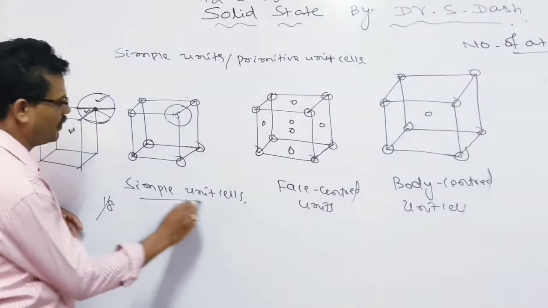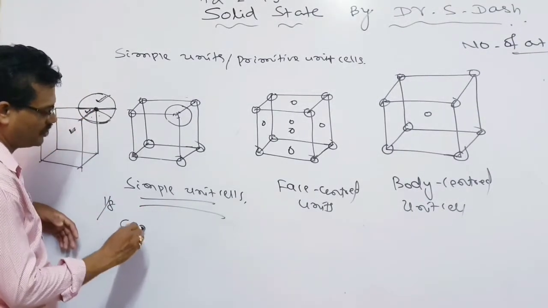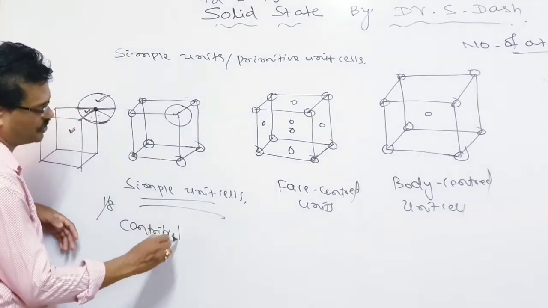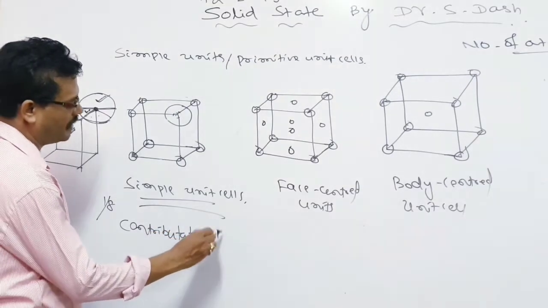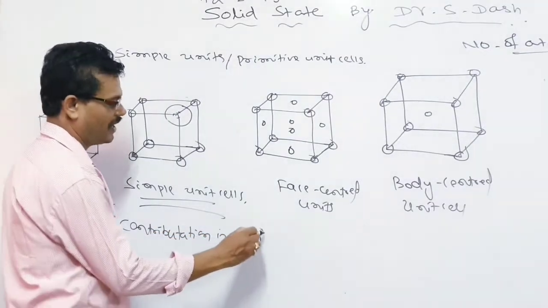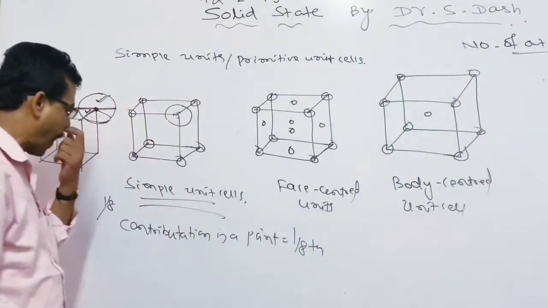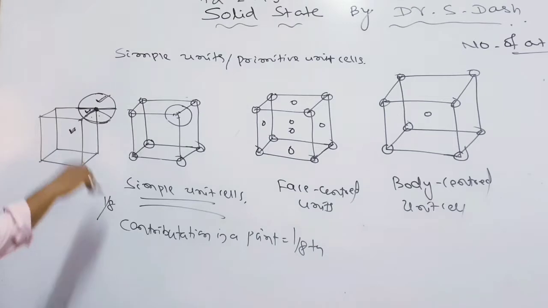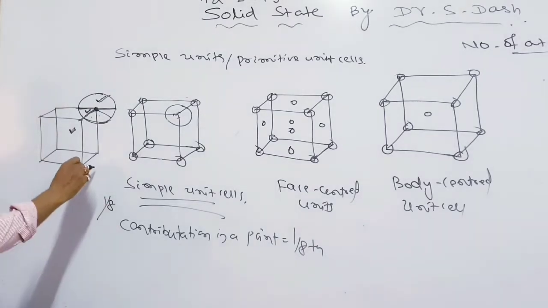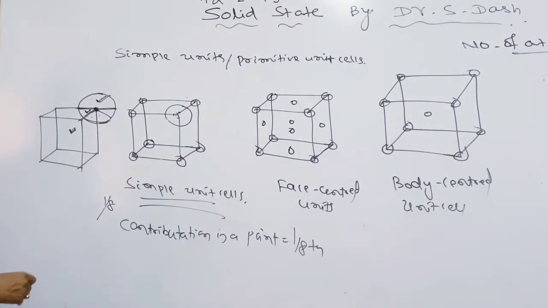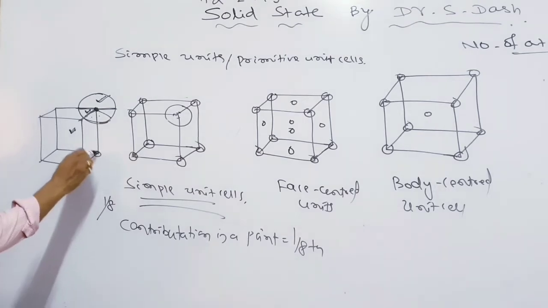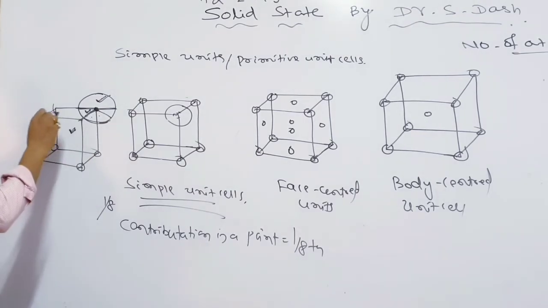So in case of a simple unit cell, the contribution of a point is 1/8 of a sphere. Whenever you take a whole cube, in this cube there are a total of 8 places.